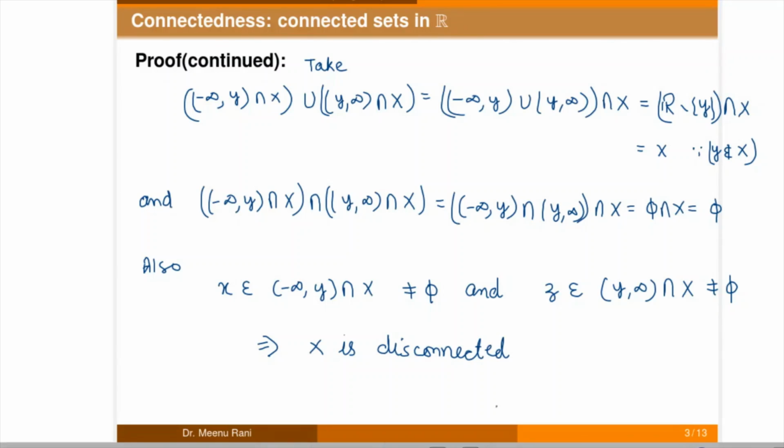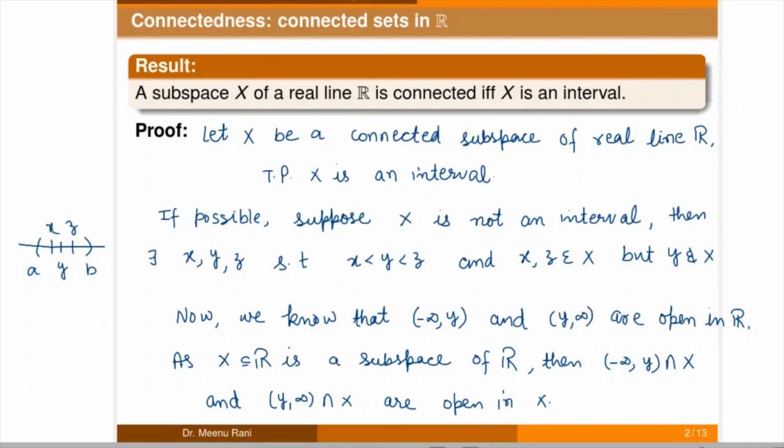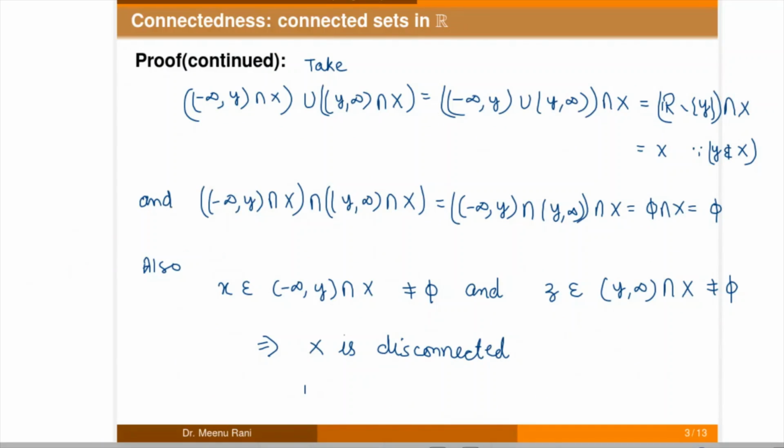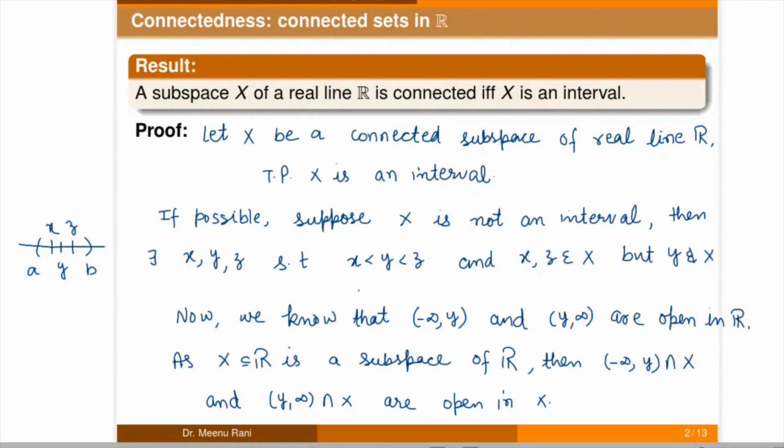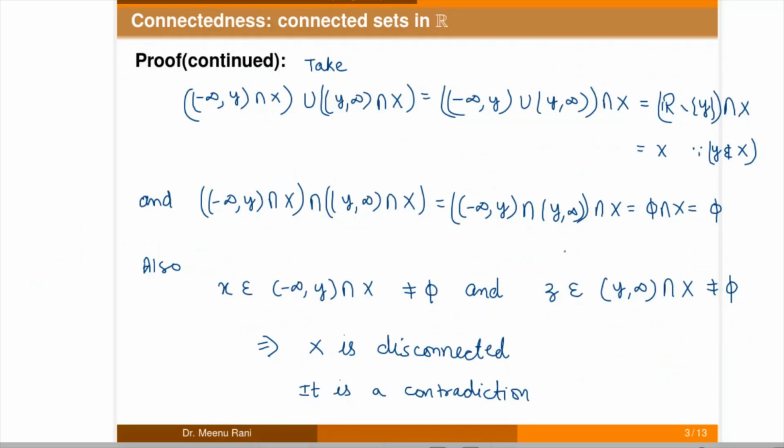But this is not true, since it is given that X is a connected subspace of the real line. So it is a contradiction. Our supposition that X is not an interval is wrong. So X must be an interval if it is a connected subspace of R. So X is an interval.